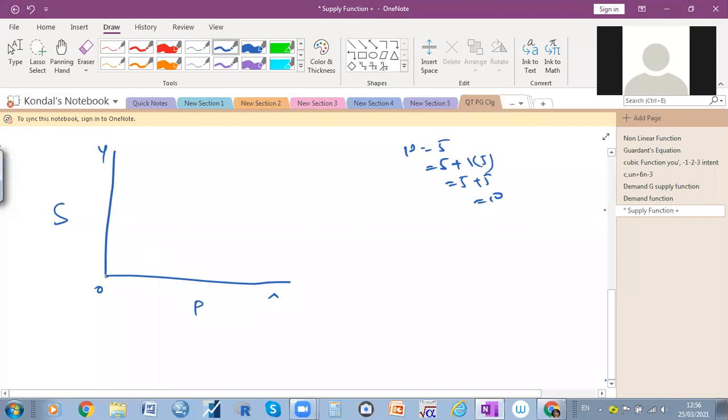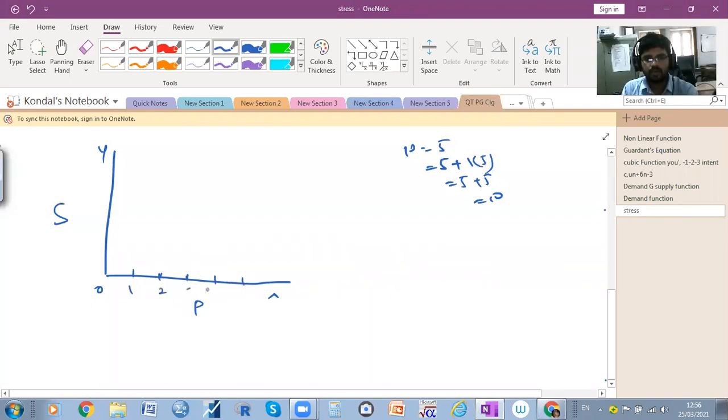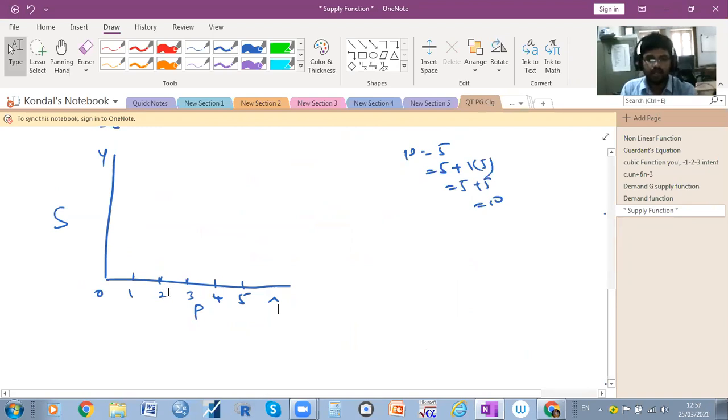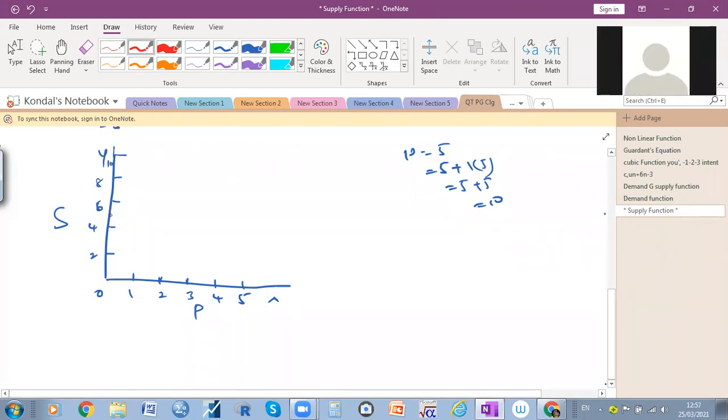you can take here 1, 2, 3, 4, 5 for price. You can take the supply also. The supply values are 5 to 10, so you can take 2, 4, 6, 8, 10. When the price is 0, how much is the supply? 5, here, right?